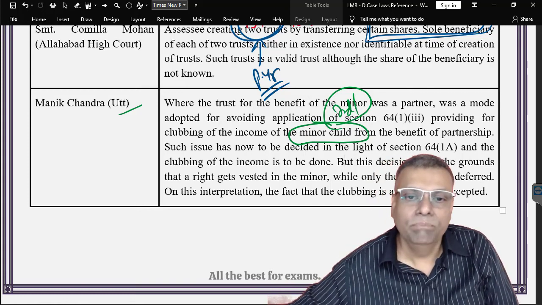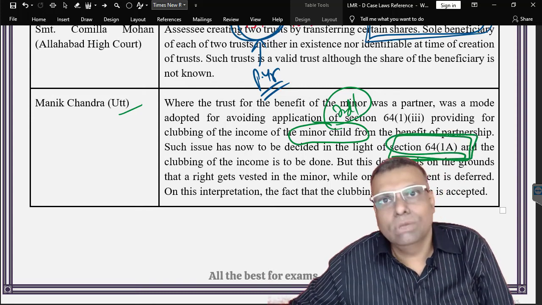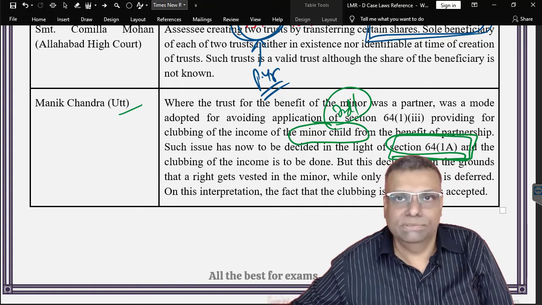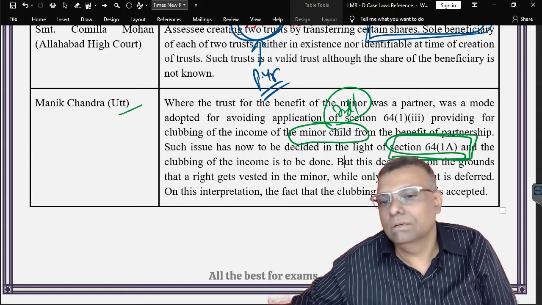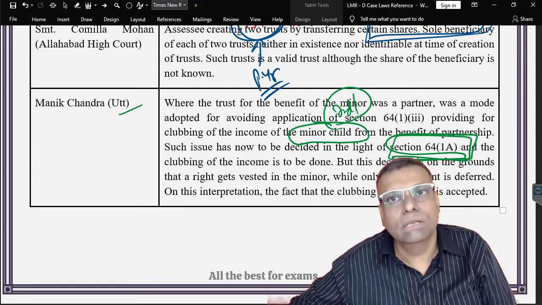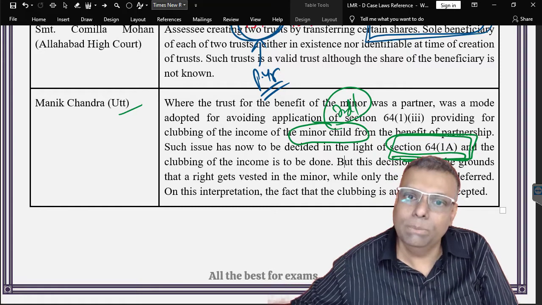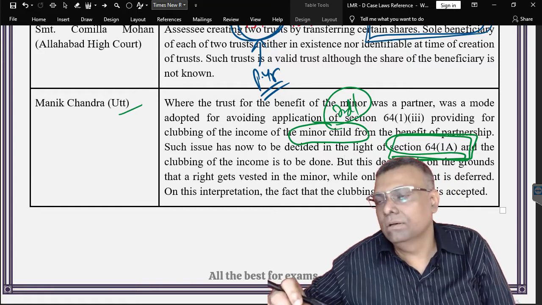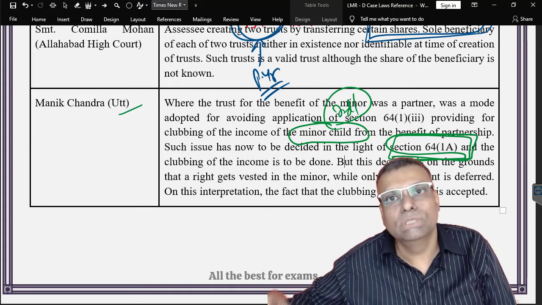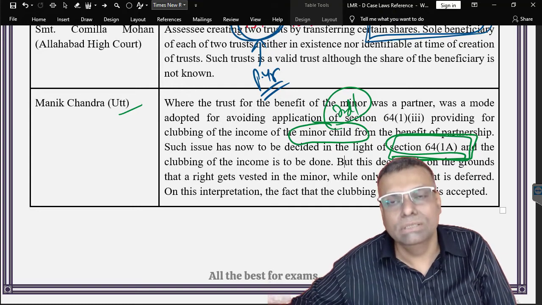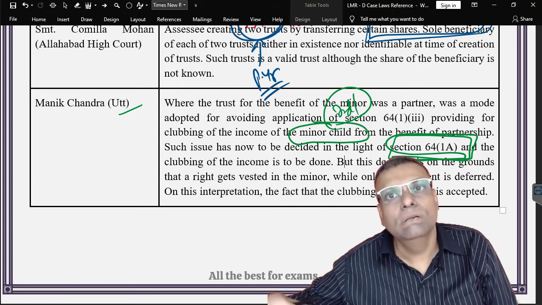Or put it differently, the minor's income is subjected to the clubbing provisions. Minor's income is straight away subjected to the clubbing provisions, subject to some exceptions. I repeat, there is a default clubbing provision for the minor's income. So will that be applicable? The court has clarified that yes, the minor's clubbing provision will be applicable because the beneficiary is a minor. So assessment will be done in like manner and to the same extent. Since the beneficiary is an individual, the computation will be done like an individual. It was a minor, so like a minor, and therefore the clubbing provisions as applicable to a minor will be applicable even to this income, which is actually in the assessment of the trust. So the income will be clubbed as per the clubbing provisions.